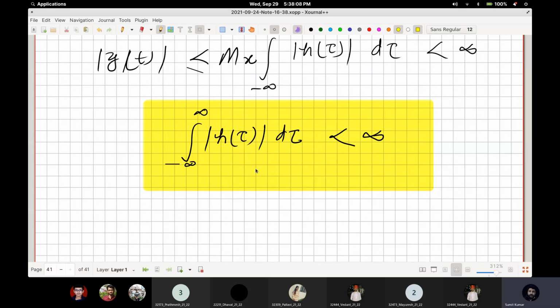Yes, sir. And this right here is the reason why none of the ideal systems are stable. If you learn about ideal systems later, for example, the ideal low pass filter, ideal high pass filter or band pass filter, all of them are unstable. The reason is that their impulse response is basically a sinc function or a shifted version of a sinc function.